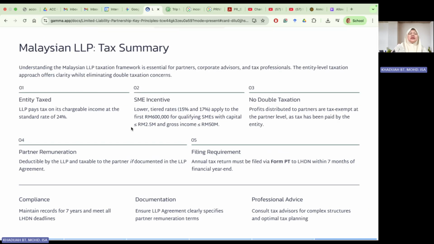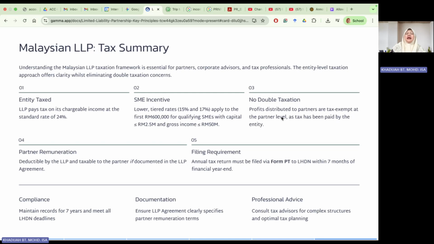So, in summary, understanding the Malaysian LLP is essential for partners, corporate advisors, as well as tax professionals. The entity-level tax approach offers clarity whilst eliminating double tax concerns. Number one, again, the entity is taxed at 24%, unless you are an SME, in which case you have a preferential tax rate.